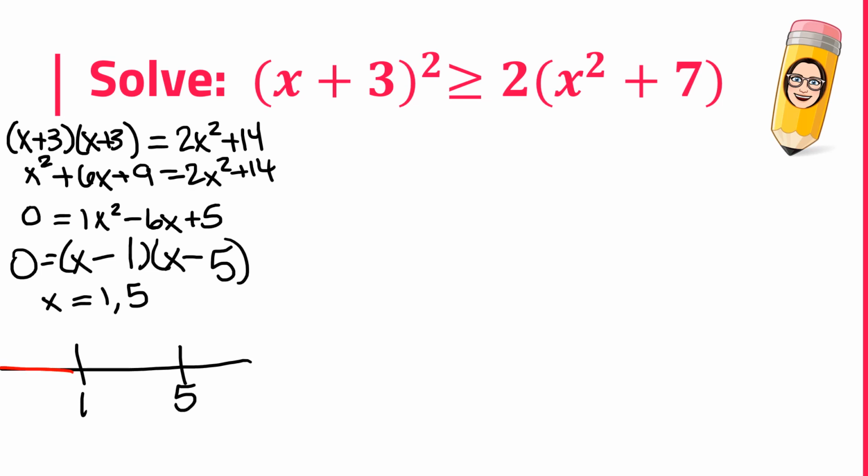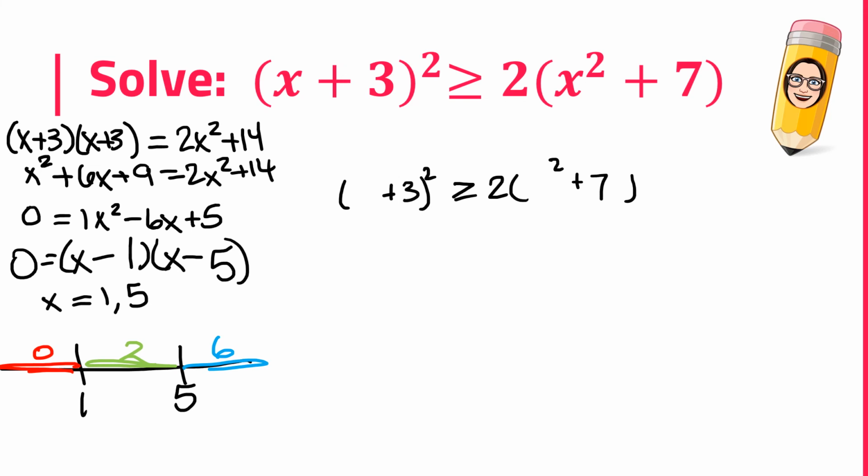For my test number in the red, I'm going to pick 0. For my test number in the green, I'm going to pick 2. And for my test interval in the blue, looking at that original inequality, I'm just going to pick 6. The 10 wouldn't be as helpful on this one. All right, let's set up our 3 inequalities that we're going to test.